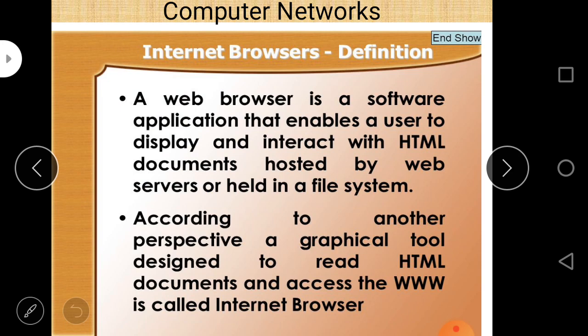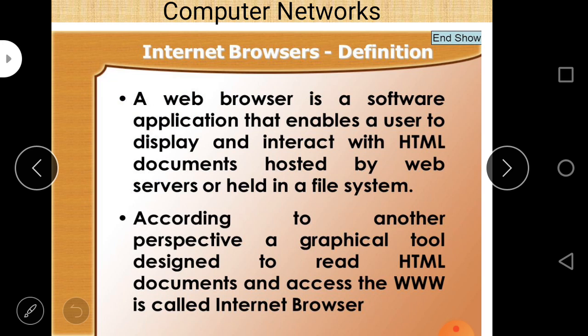Next topic is web browser. A web browser is a software application that enables a user to display and interact with HTML documents hosted by a web server or held in a file system. So the web browser is the software application. What is its work? It enables a user to display and interact with HTML documents hosted by the web server or held in a file system.